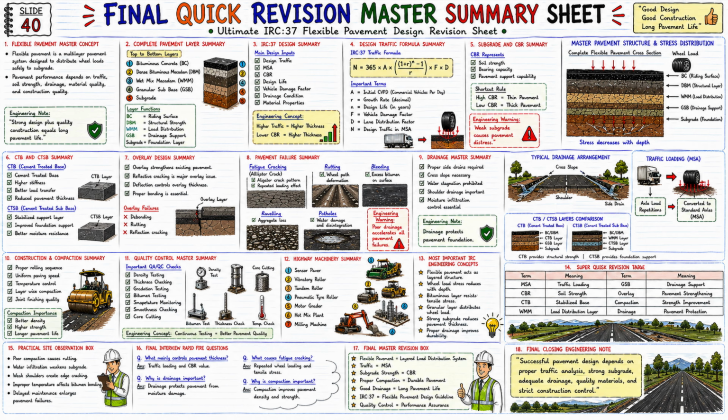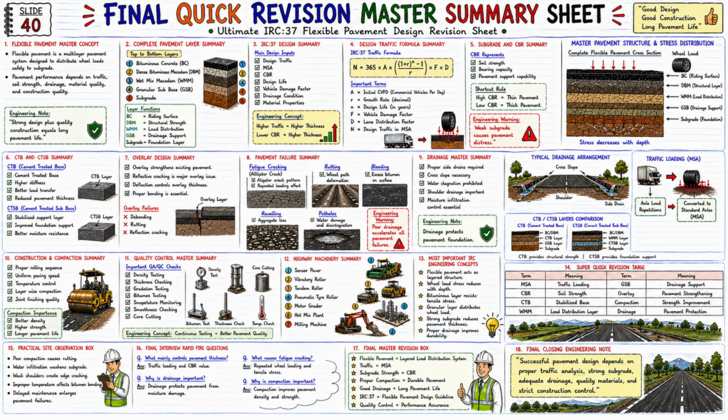Now let us look at the eighth section. Eight, pavement failure summary. Major pavement failures: fatigue cracking, rutting, bleeding, raveling, potholes. Now watch the engineering warning. Poor drainage accelerates all pavement failures. And drainage failure is the biggest cause of pavement deterioration.